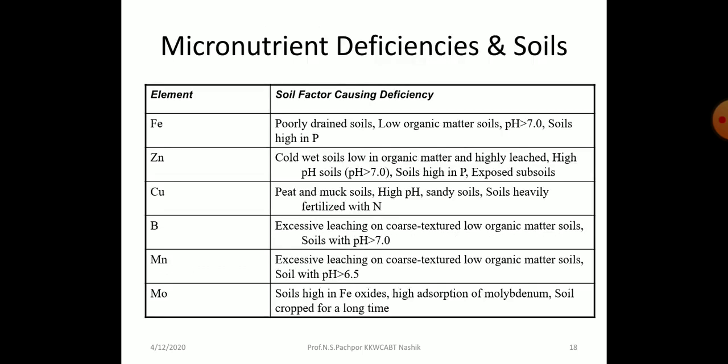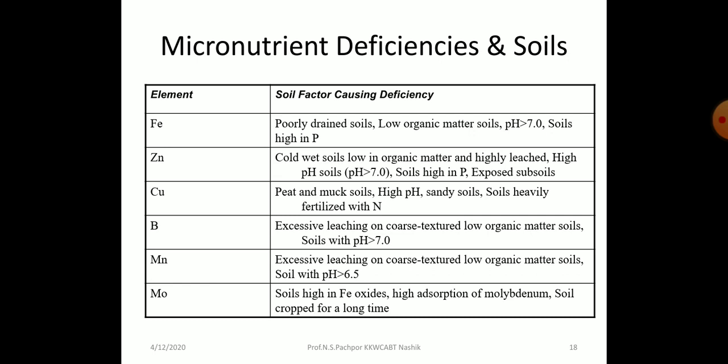Then iron: poorly drained soil. When they are poorly drained soil, then iron deficiency is caused. Low organic matter soil, pH that is more than 7, soils with high potassium. Cold wet soil. Zinc: cold wet soil, low organic matter and highly leached, high pH soils, soil high in phosphorus, exposed subsoils.